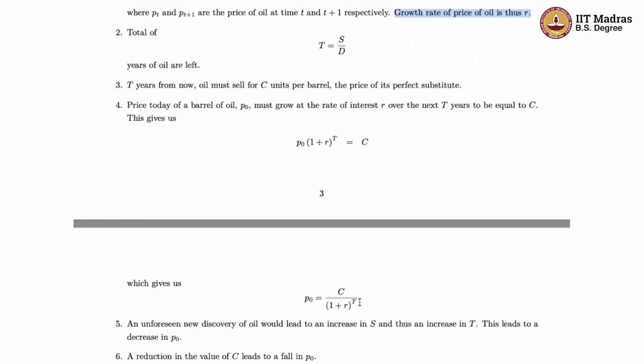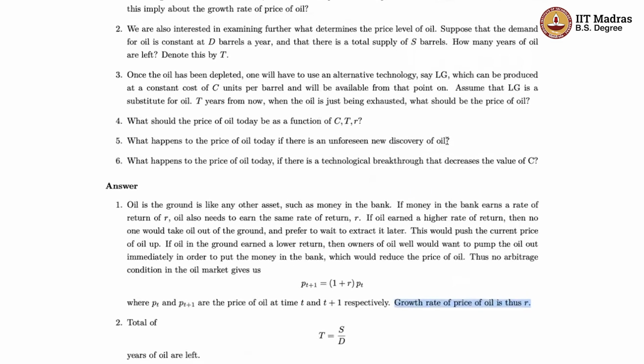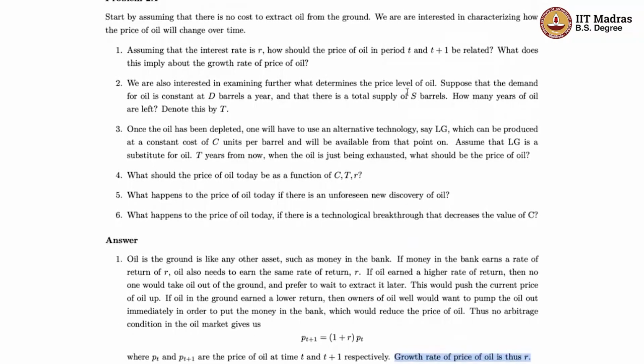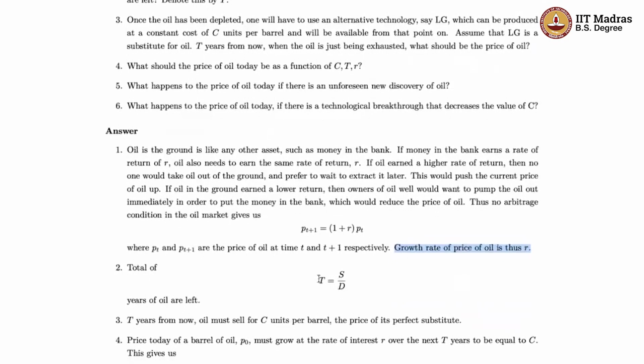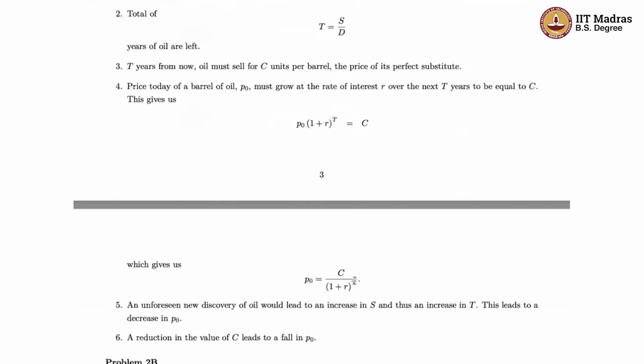Now, the last two questions ask you to play around with some comparative static results, in the sense that suppose you change some of these parameters, what would be the effect? The first question is, suppose there is some new unforeseen discovery of oil. What that means is that there's going to be a higher value of S. And if S goes up, then from here we know that capital T is going to go up. And if we now look at this expression, if capital T goes up, the denominator goes up, and so therefore P0 goes down.